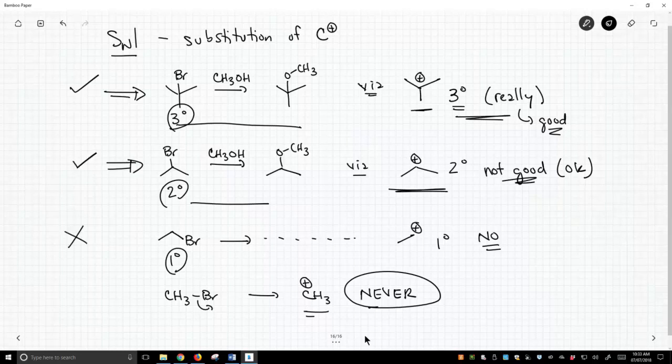But primary and methyl, we're not going to see SN1 reactions on those compounds. So when we talk about SN1s, we're limited to molecules that can form carbocations, and those are going to be limited to the tertiary and secondary carbocations. And that is also going to hold true for the E1 reaction, because the E1 also relies on making a carbocation intermediate.